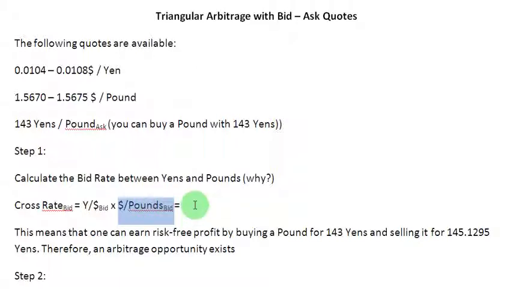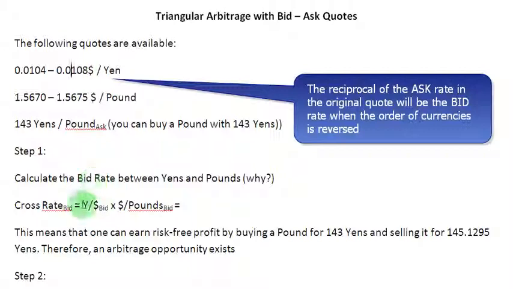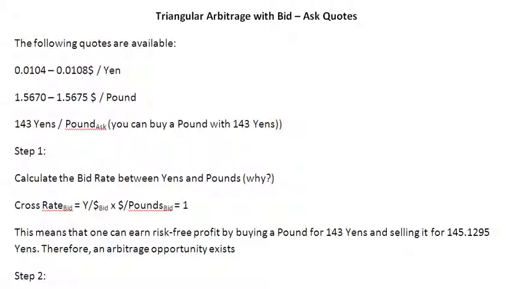So let us do that very quickly here. Yens to a dollar, we need to find out the bid rate, but when I look at this quotation here, I see that it is quoted in terms of dollars to a yen, but then I can very easily take the reciprocal of the ask rate and find out the bid rate that will be quoted in terms of yens per dollar. So let me write down the reciprocal of the ask rate from the original quote. So I'm writing here 1 over 0.0108, and then I'm going to be multiplying that with the bid rate between dollars and pounds, this one here.